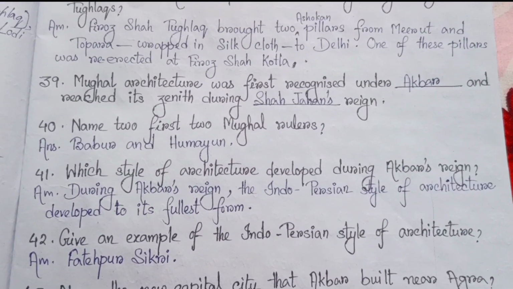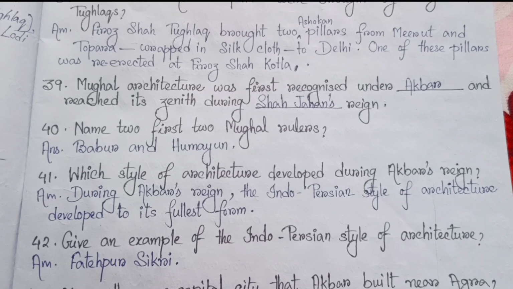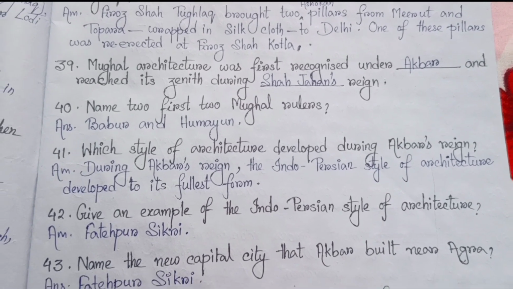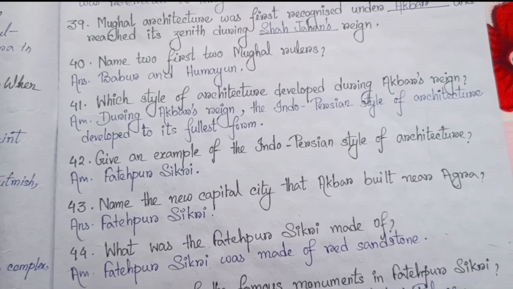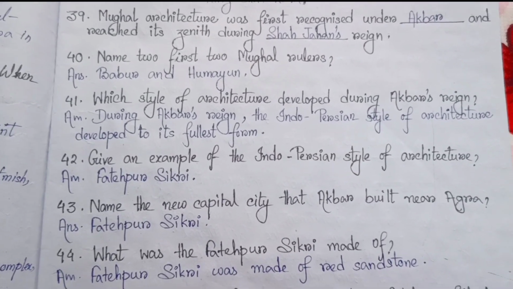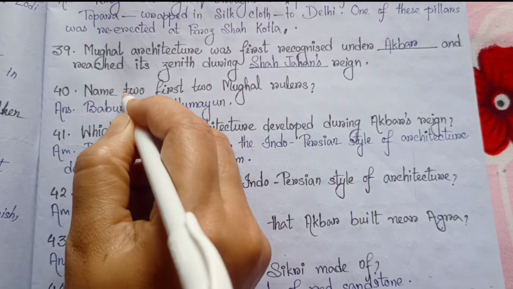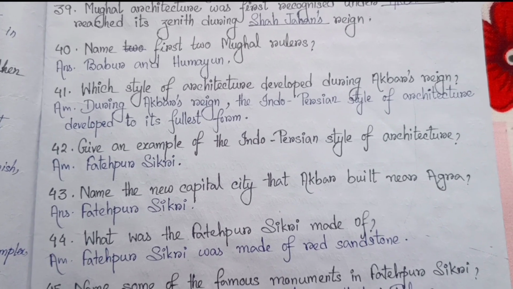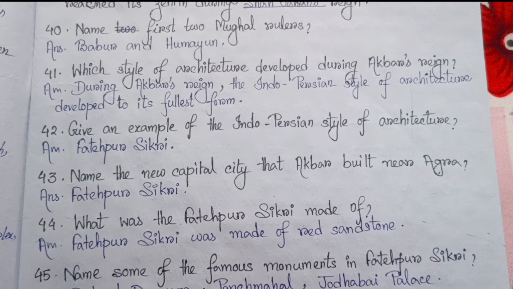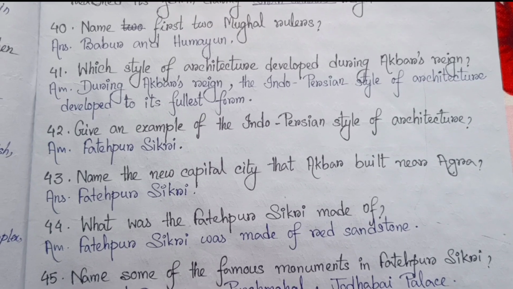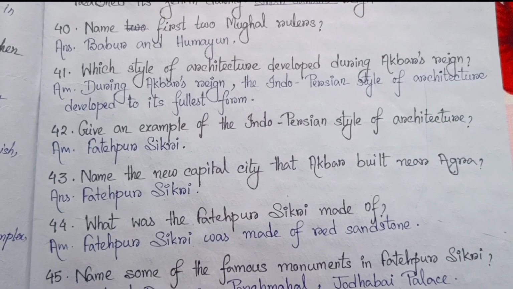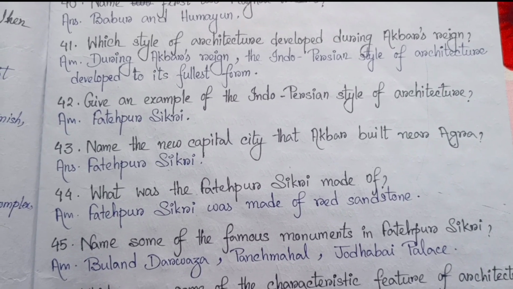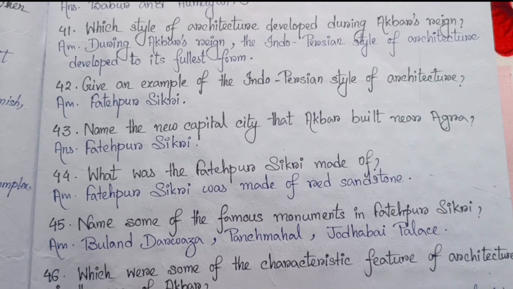39. Mughal architecture was first recognized under Akbar and reached its zenith during Shah Jahan's reign. Number 40. Name first two Mughal rulers. Babur and Humayun. 41. Which style of architecture developed during Akbar's reign? During Akbar's reign, the Indo-Persian style of architecture developed to its fullest form. 42. Give an example of the Indo-Persian style of architecture. Fatehpur Sikri.